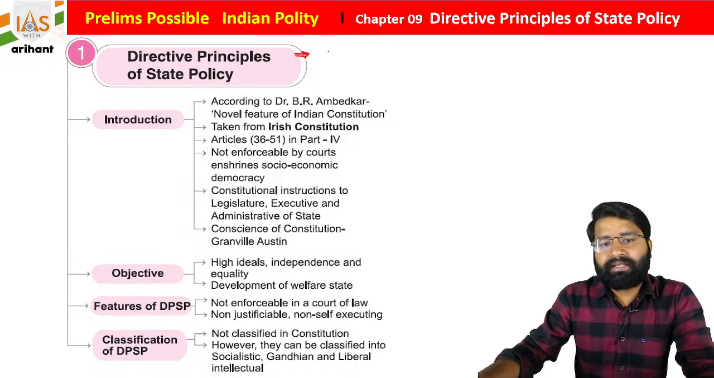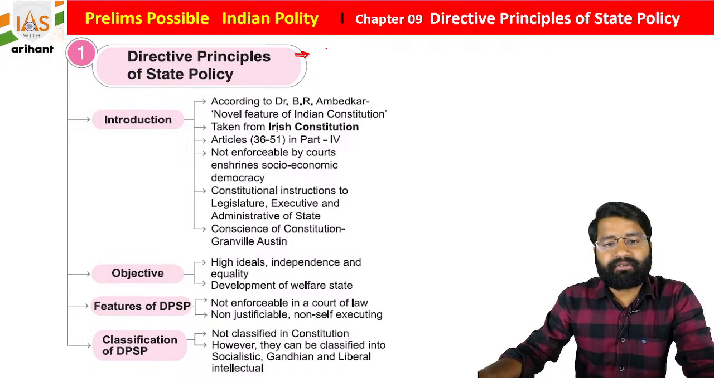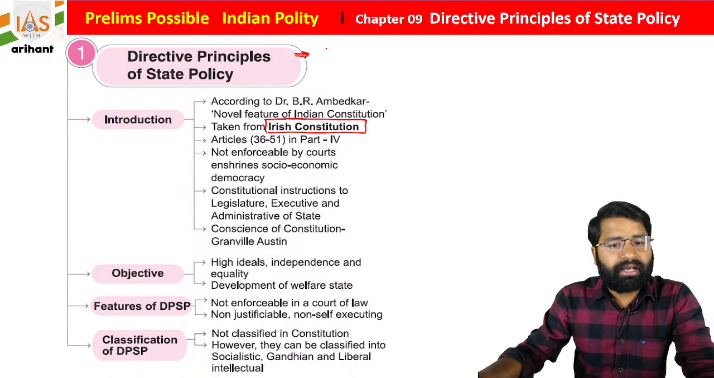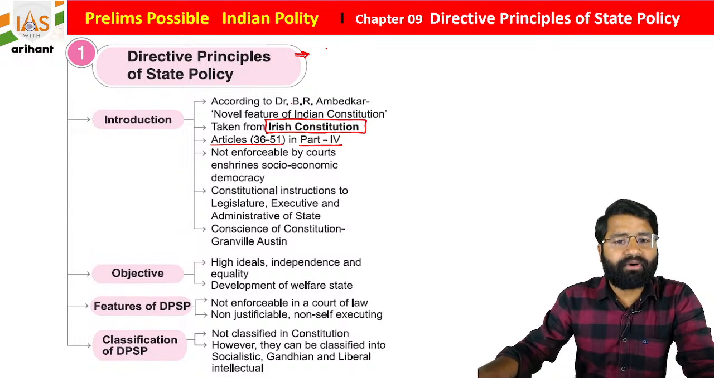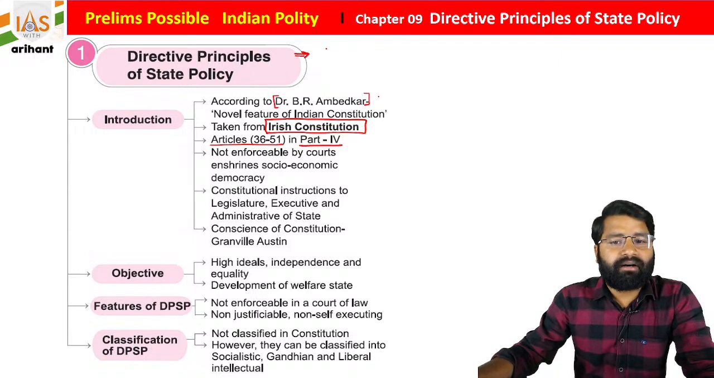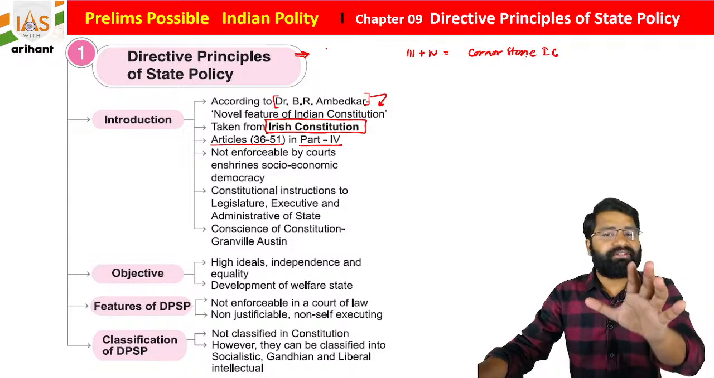So what you find, basically this portion is derived from Ireland. We derived this concept from Ireland, and it is enshrined in Part 4 of the Indian Constitution, between Article 36 to 51. What you see, students, according to Dr. B.R. Ambedkar, this is called a novel feature of the Indian Constitution, and Part 3 and Part 4 of the Indian Constitution are called the cornerstone of the Indian Constitution. Okay, so this is also very important.